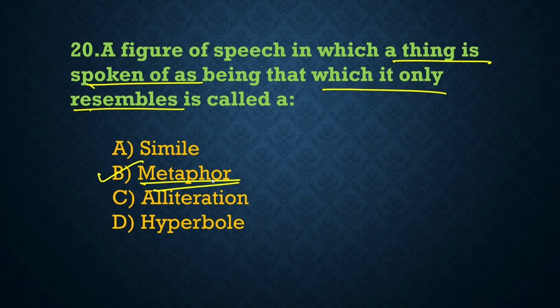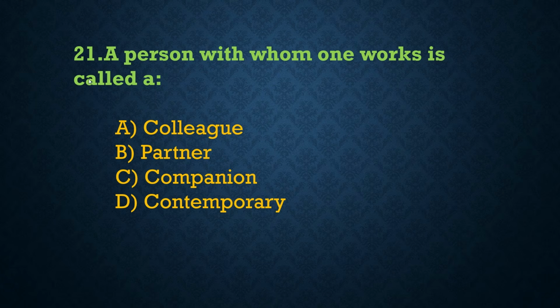Now look at the other options. What is a hyperbole? So look, a hyperbole suggests deliberate exaggeration for emphasis. That is called hyperbole. And what is alliteration? So an alliteration is a repetition of the same initial sound. That is called alliteration. Next, so this is the last one.